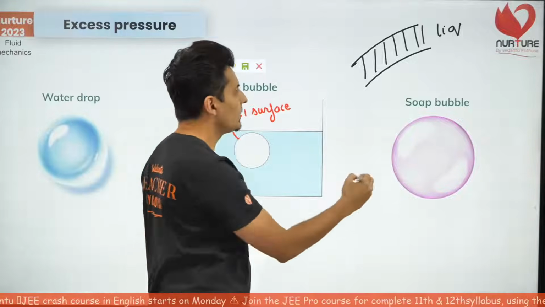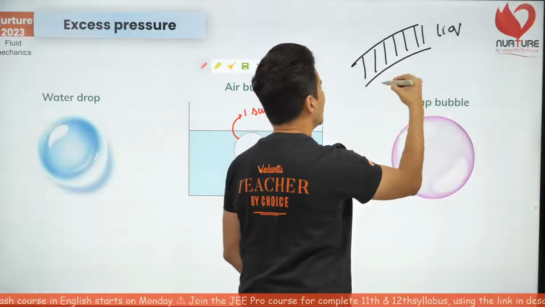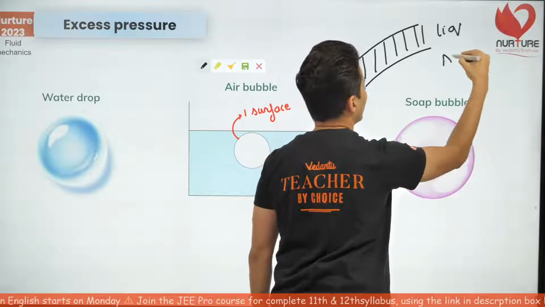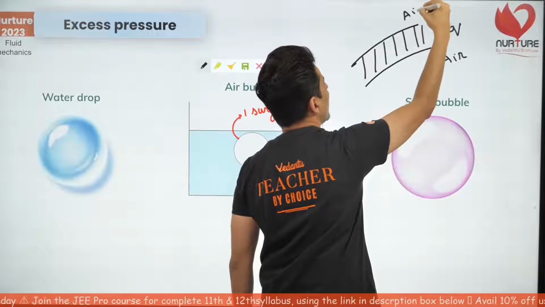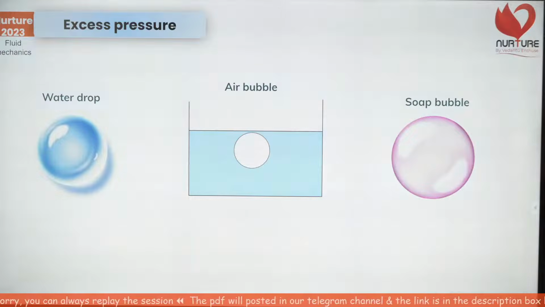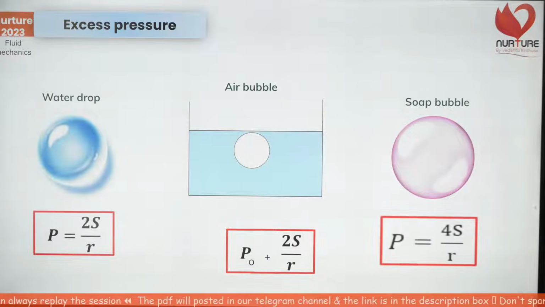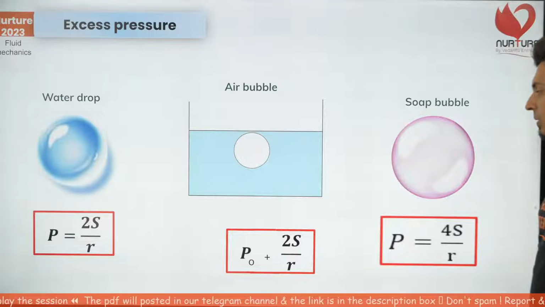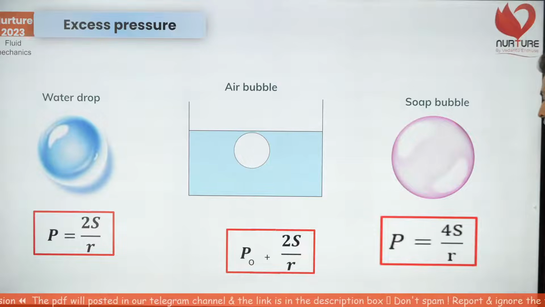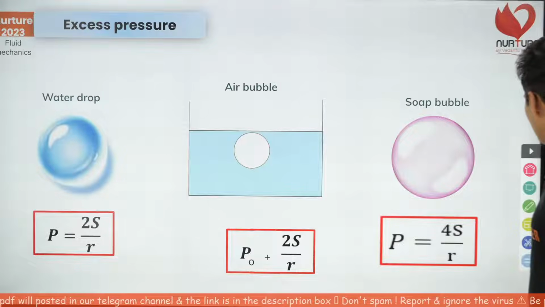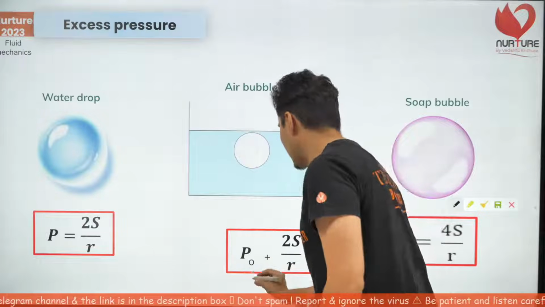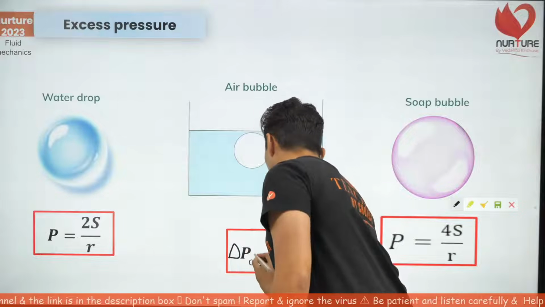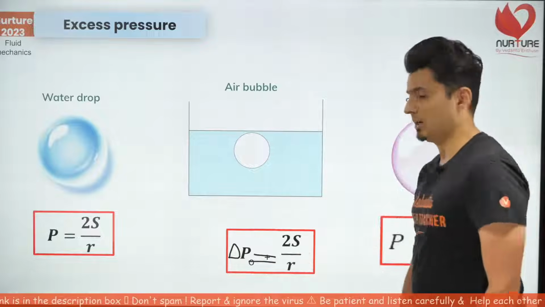And you will notice that this part is air. This thickness will be liquid, and again you have air over here, and that's the formula. I'm just going to put it up over here. So for a drop, 2s by r; for an air bubble also 2s by r; and this is 4s by r. This is actually the total pressure, but I'll get it corrected later on. So delta P will be equal to 2s by r.